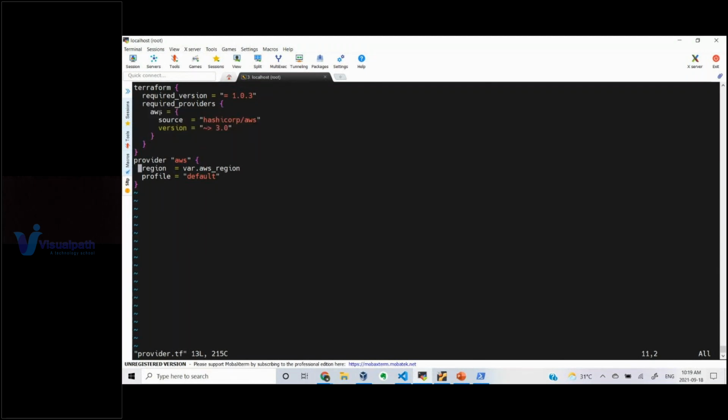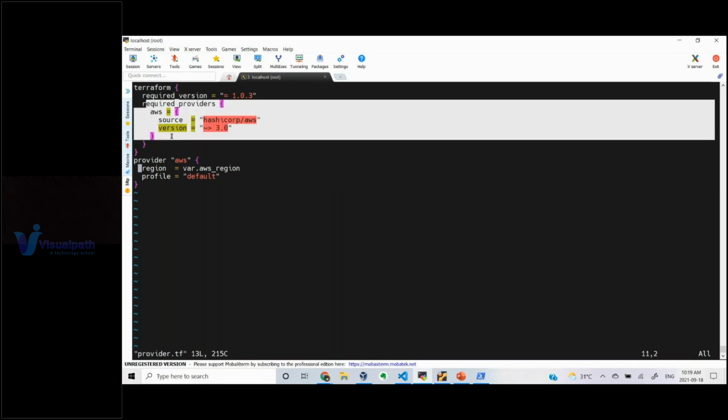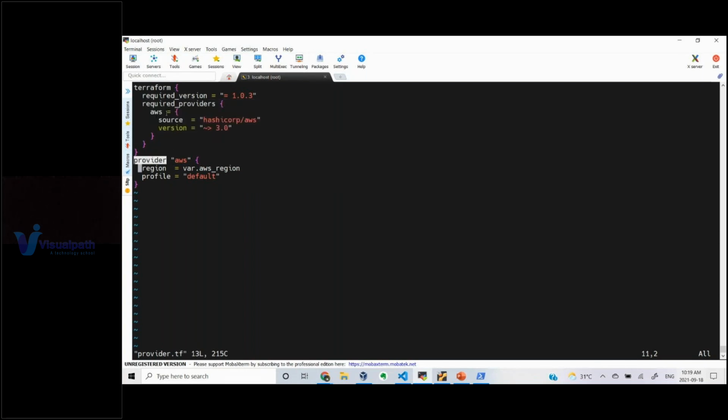You can write multiple providers at a time, but since your configuration files are written specifically for AWS, in this root module I'll be writing only AWS-related Terraform configuration files. So only those providers will be there here. And whatever name you have given to this provider, this name is not mandatory, you don't have to give AWS.